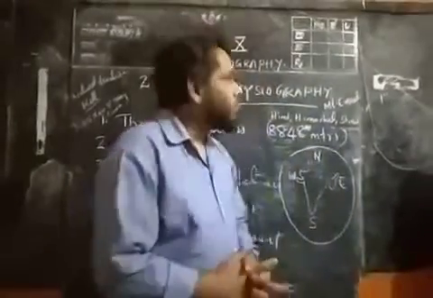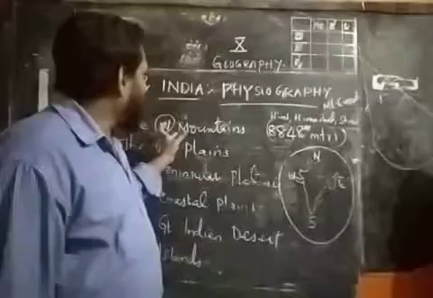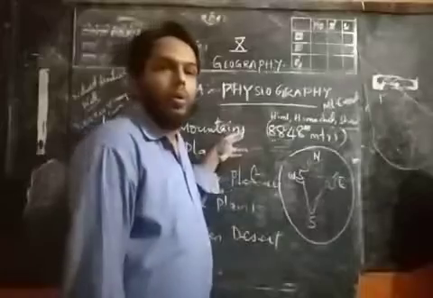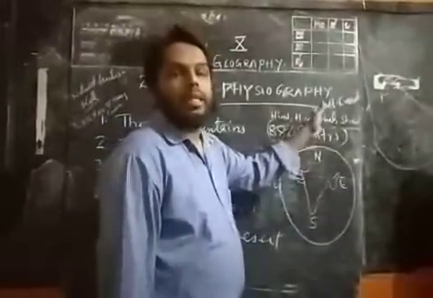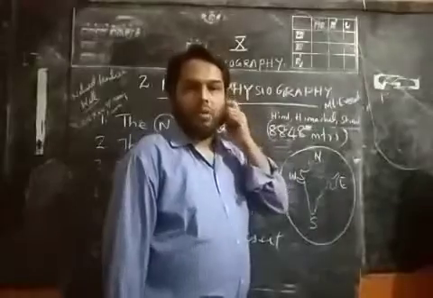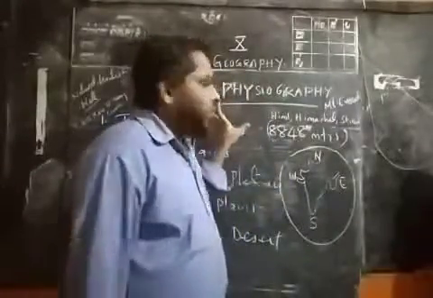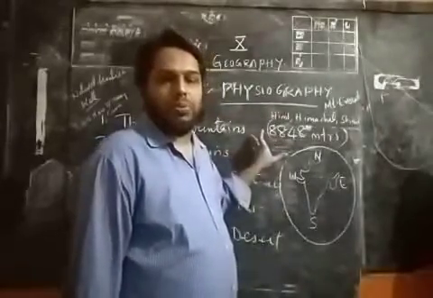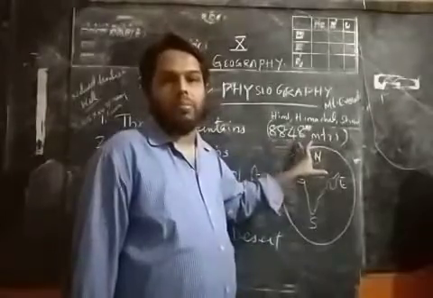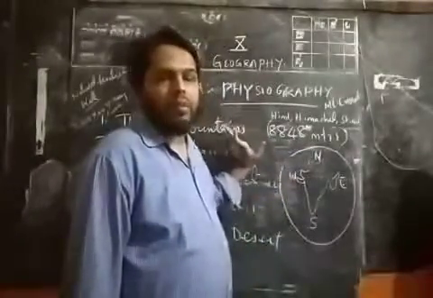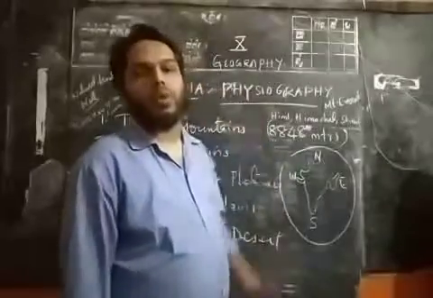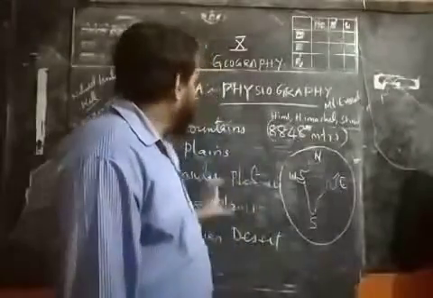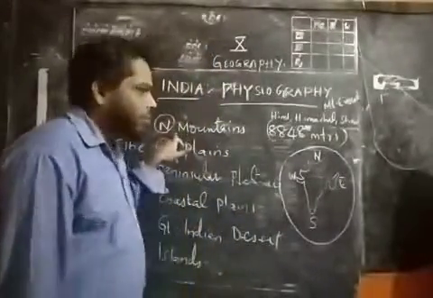We know that the northern mountains extend from Jammu and Kashmir to the eastern states up to Assam. We can see the northern mountains in Jammu and Kashmir, Himachal Pradesh, Assam and similar areas. Part of Mount Everest is also located in Nepal as well as in the Tibet region. Now let us discuss the northern mountains.